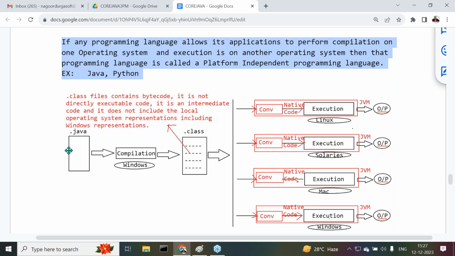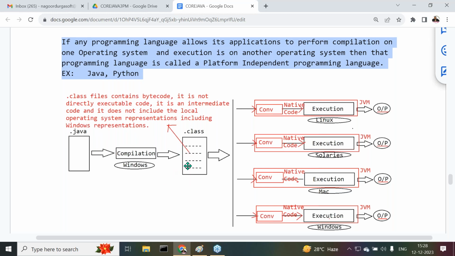If we take Java, if we compile a Java program on Windows operating system, automatically we get a .class file. Understand it clearly? What is the nature of the .class file? The .class file contains bytecode. It is not directly executable code. It is an intermediate code and does not include the local operating system representations, including Windows operating system representations.